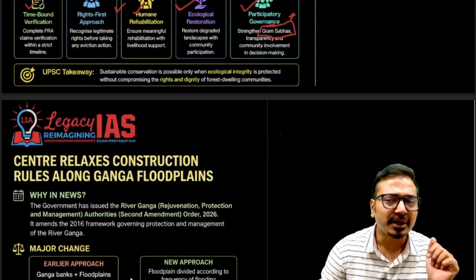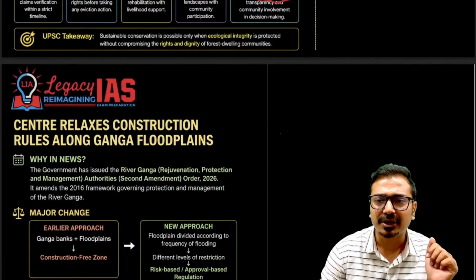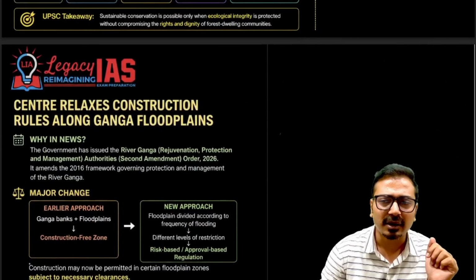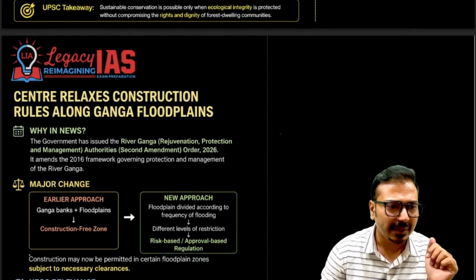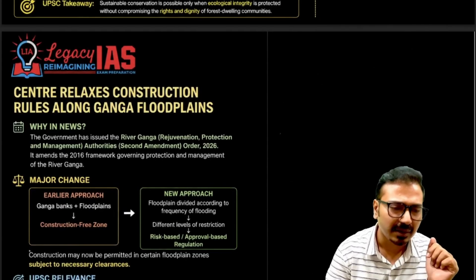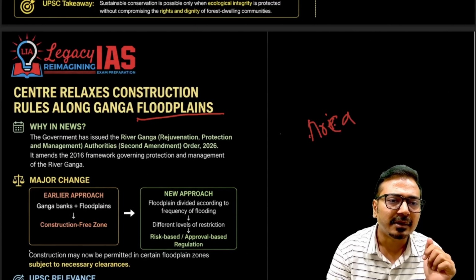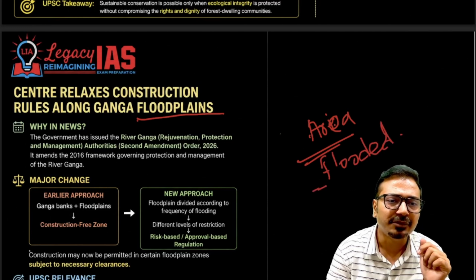Then the next topic, again mostly from mains perspective: Centre relaxes the construction rules along Ganga floodplains. Why is it relevant? Because the Ganga river and its integrity is a very important aspect, and the floodplains concept. Floodplains are that area of the river basin which is flooded annually, naturally.